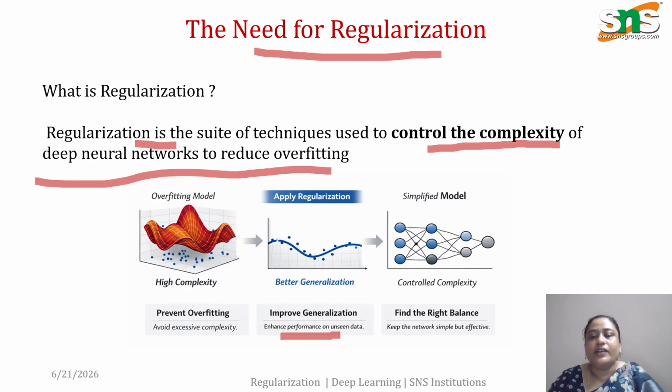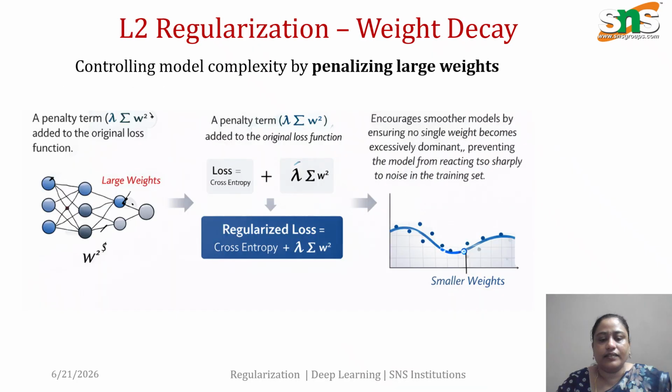So we will discover what are the different types of regularization available. The first regularization we are going to learn is L2 regularization. In other words, it is also called weight decay. What it does is it controls the model complexity by penalizing the large weights. That is, when you have a large weight, the penalty term will be very large.